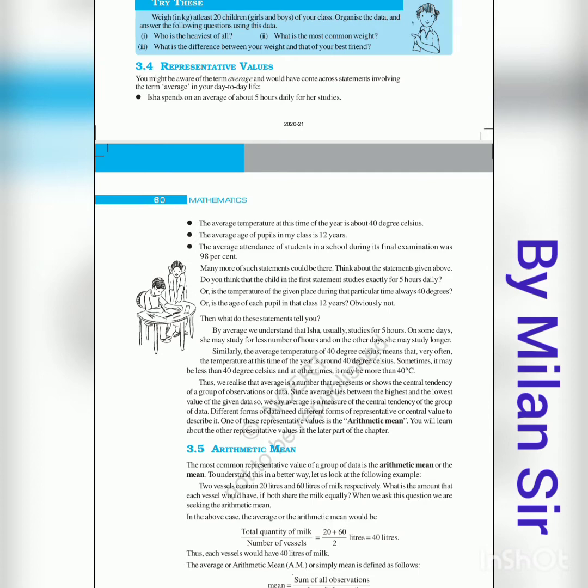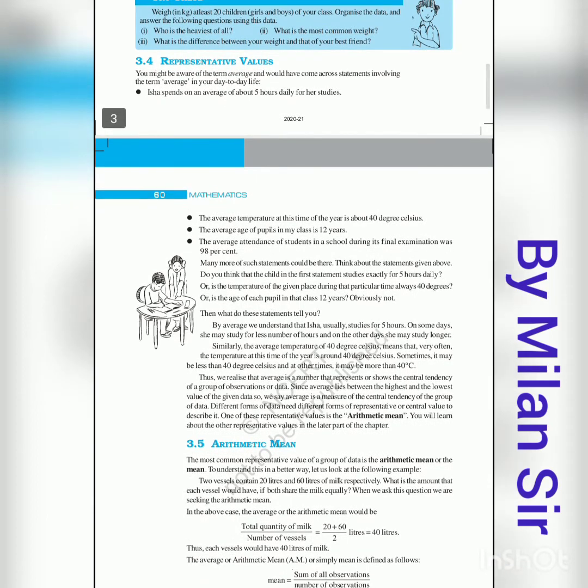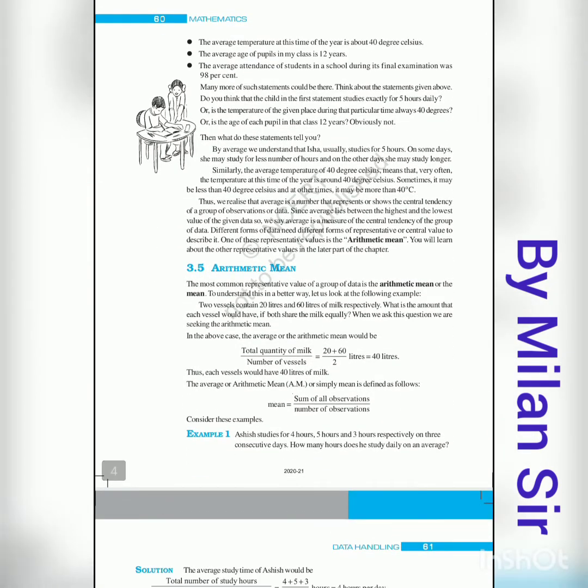There are many measures of central tendency. This representative value is related with the central tendency. Central tendency means one value which represents the full data. All the observations are centrally connected with that value. It is called central tendency, and there are lots of ways to measure it.